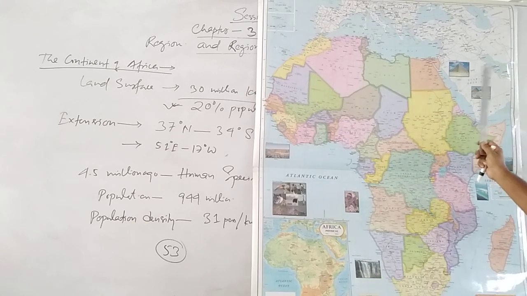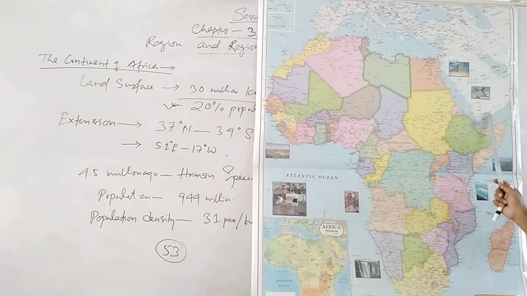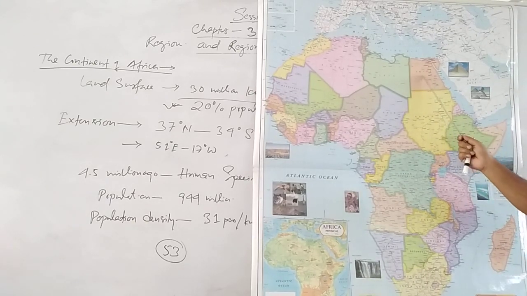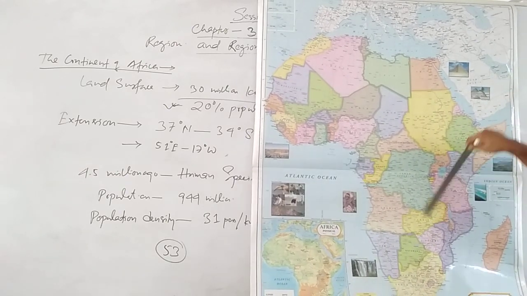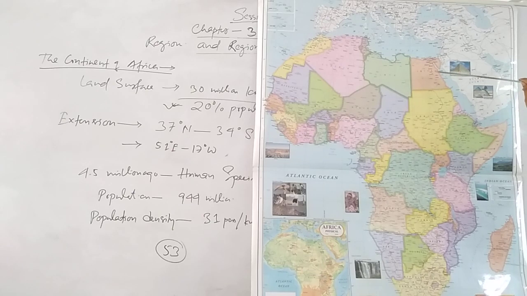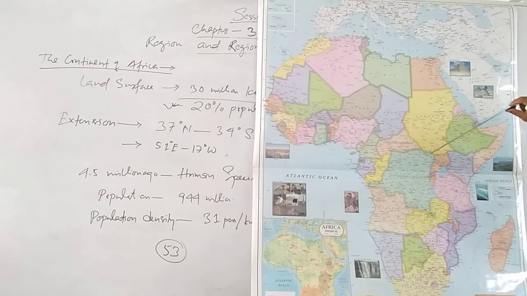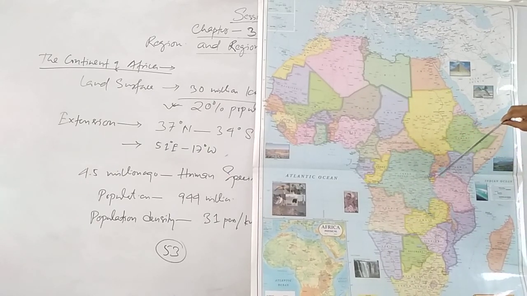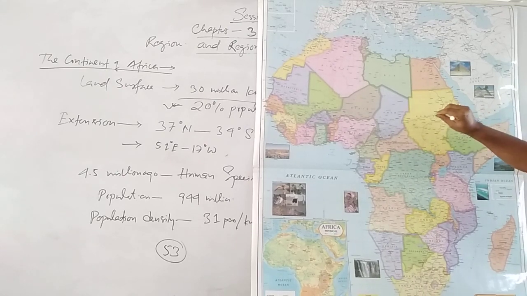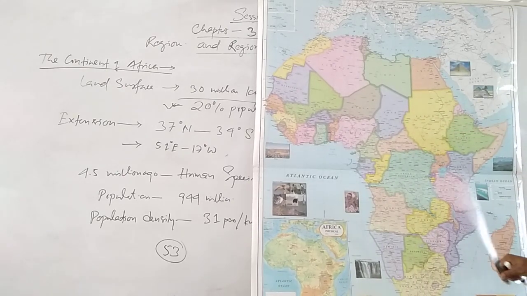Egypt is famous for the pyramids. This is the pyramid you have seen here. This is the Sphinx, also in Egypt. Why is Egypt the gift of Nile? Because of agriculture, because most of the agriculture production comes from Egypt. Now we'll see different rivers. We are talking about river Zambezi. This is river Zambezi here. Again, river Zaire here. Again, Niger river is there in Nigeria. Okay, these are the important rivers.